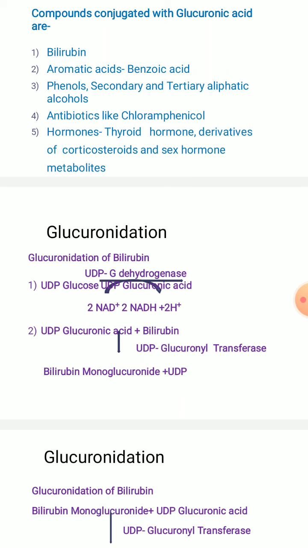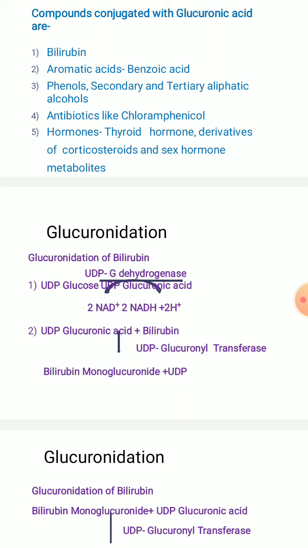So UDP glucose is converted to UDP glucuronic acid, catalyzed by the enzyme UDP glucose dehydrogenase. Here NAD plus acts as a cofactor to form NADH plus H plus, right?